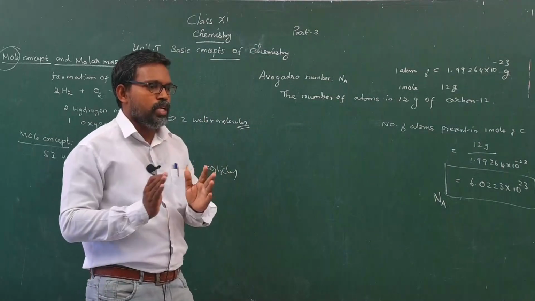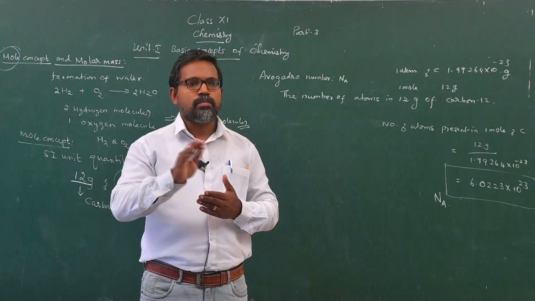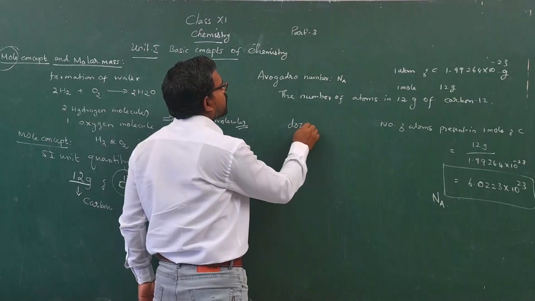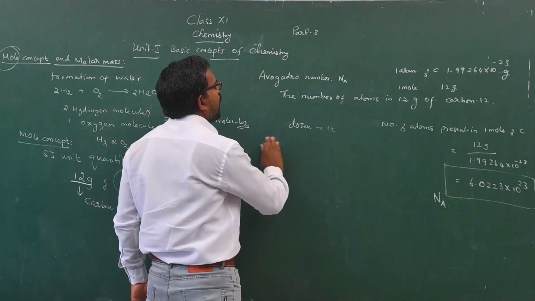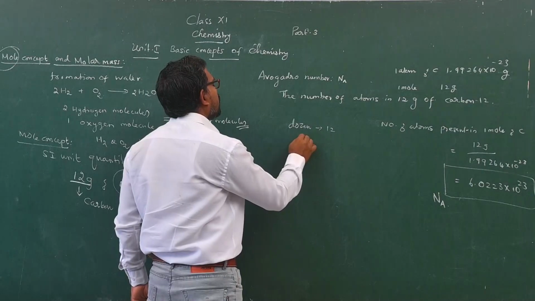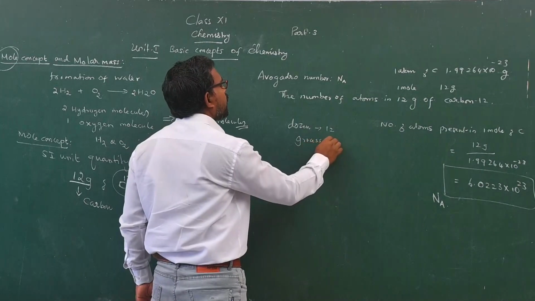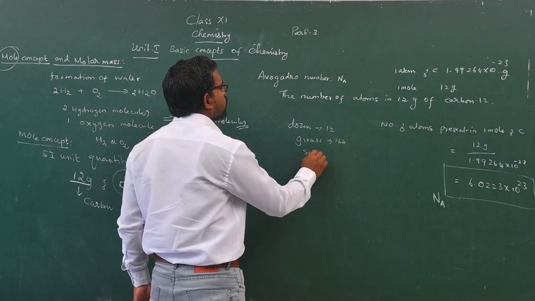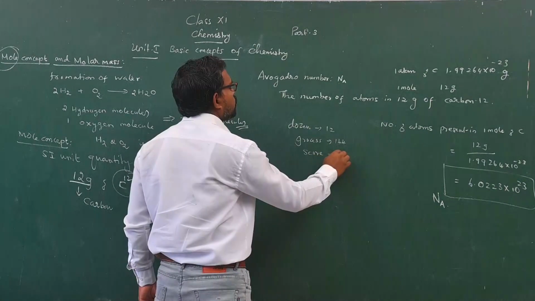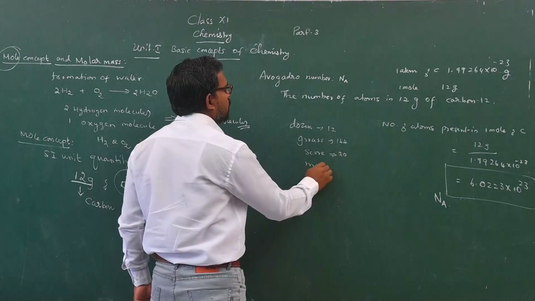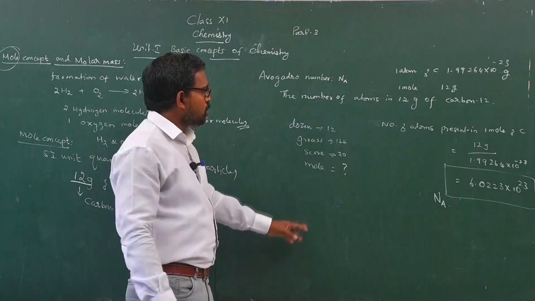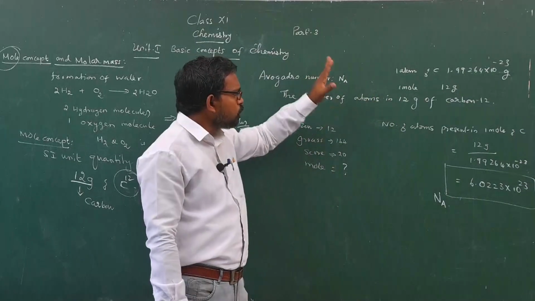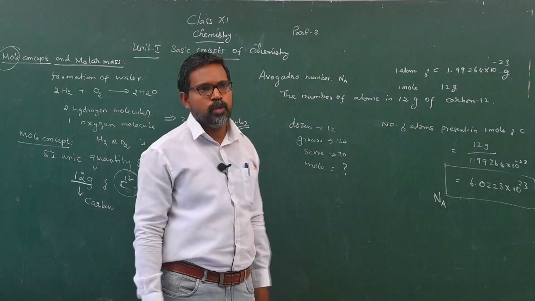Now we generalize certain things. The term dozen means 12, gross means 144, and score means 20. Mole is equal to what? In a similar way, a mole is equal to the number of atoms present in 12 gram of carbon 12 isotope.